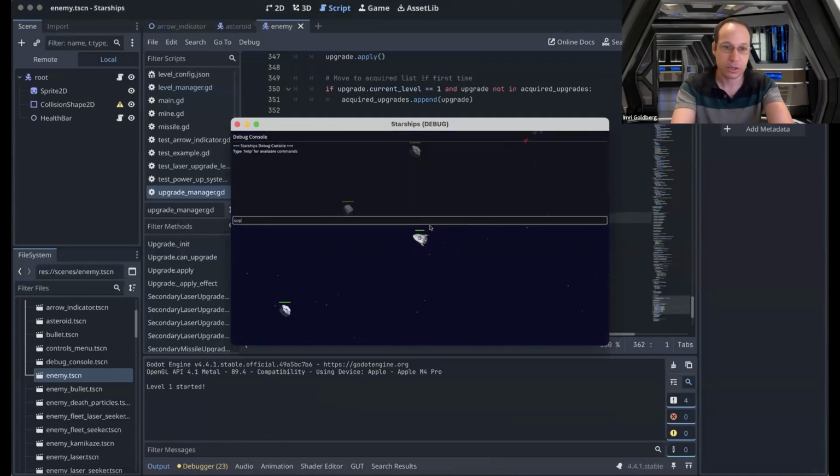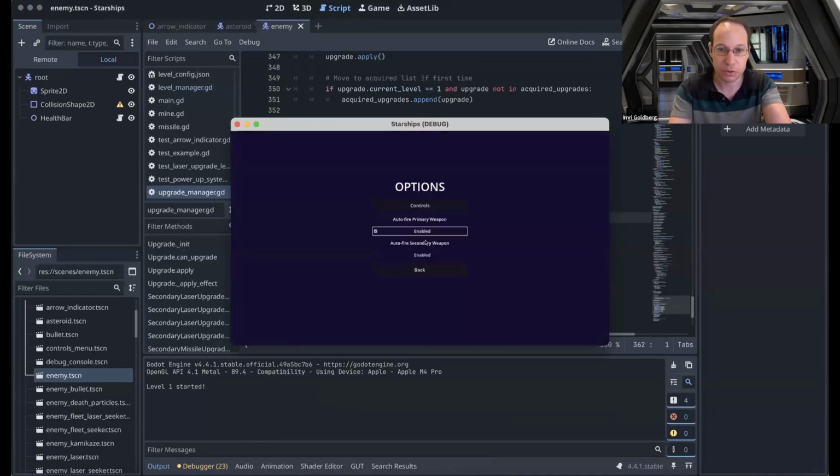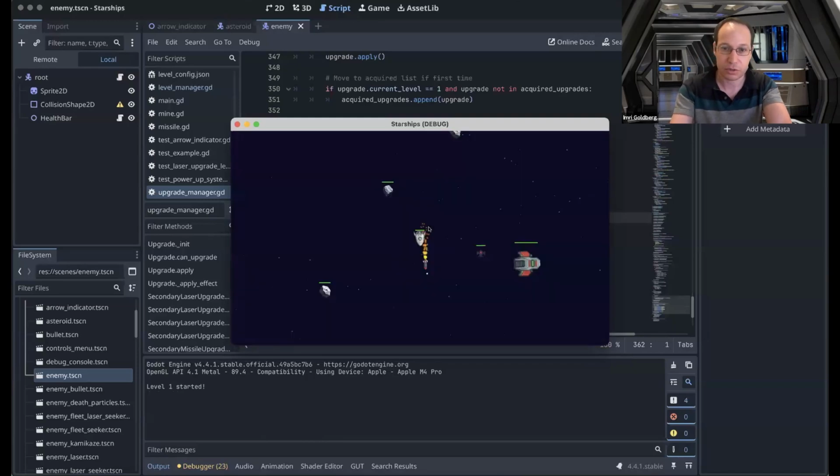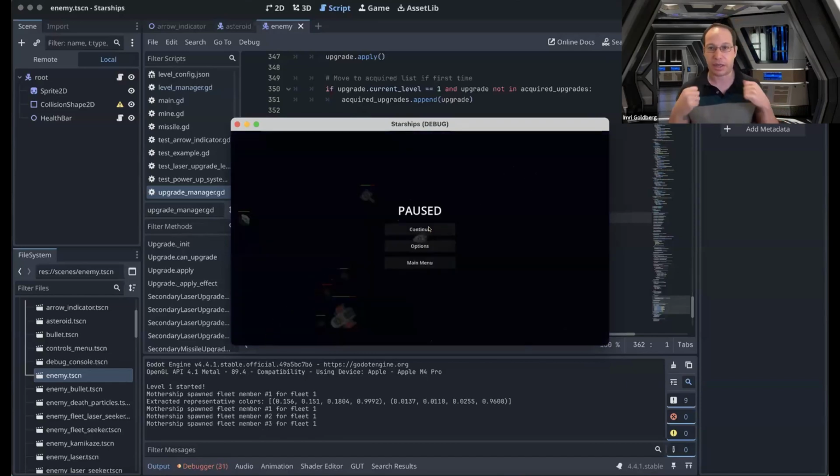So I'm going to upgrade missile. I'm going to do that again. I'm going to do a God mode, and I'm also going to spawn enemy mothership just so that it's going to be interesting. And I'm going to enable auto shoot. So it's going to fire those missiles, and everything that you see, including explosions, damage, all of that has been vibe coded. The thing is that I had to specify the requirements one by one.